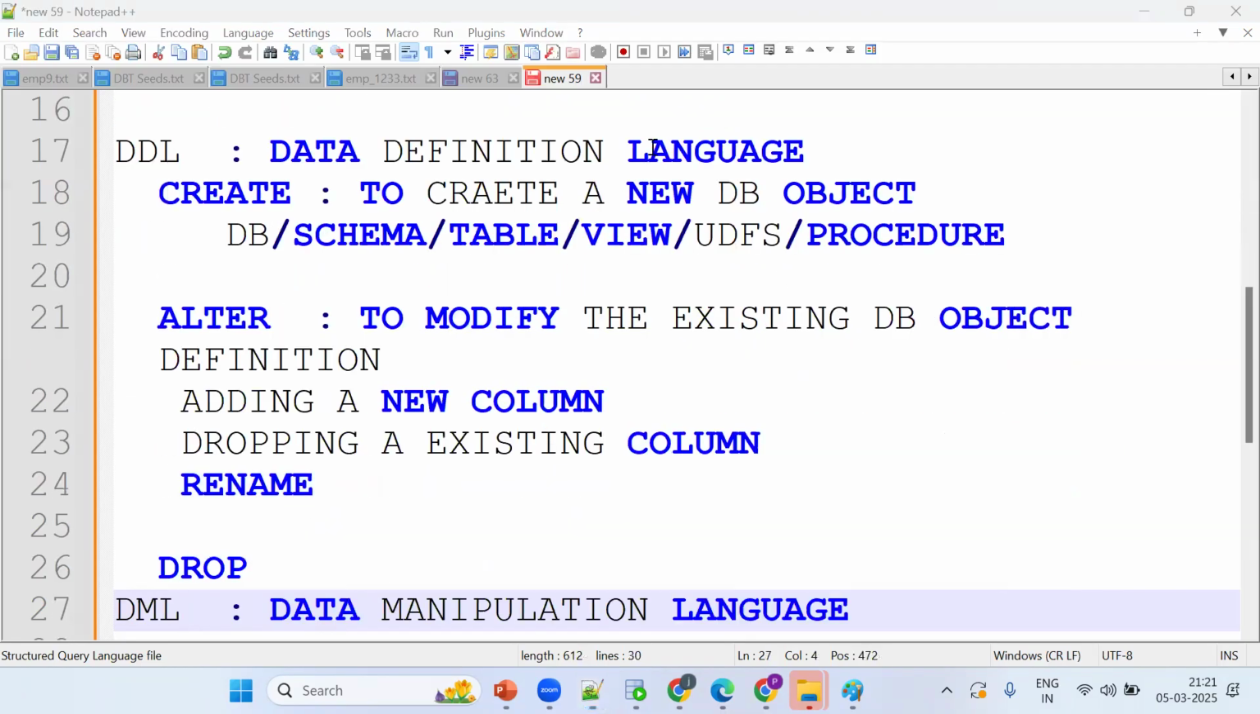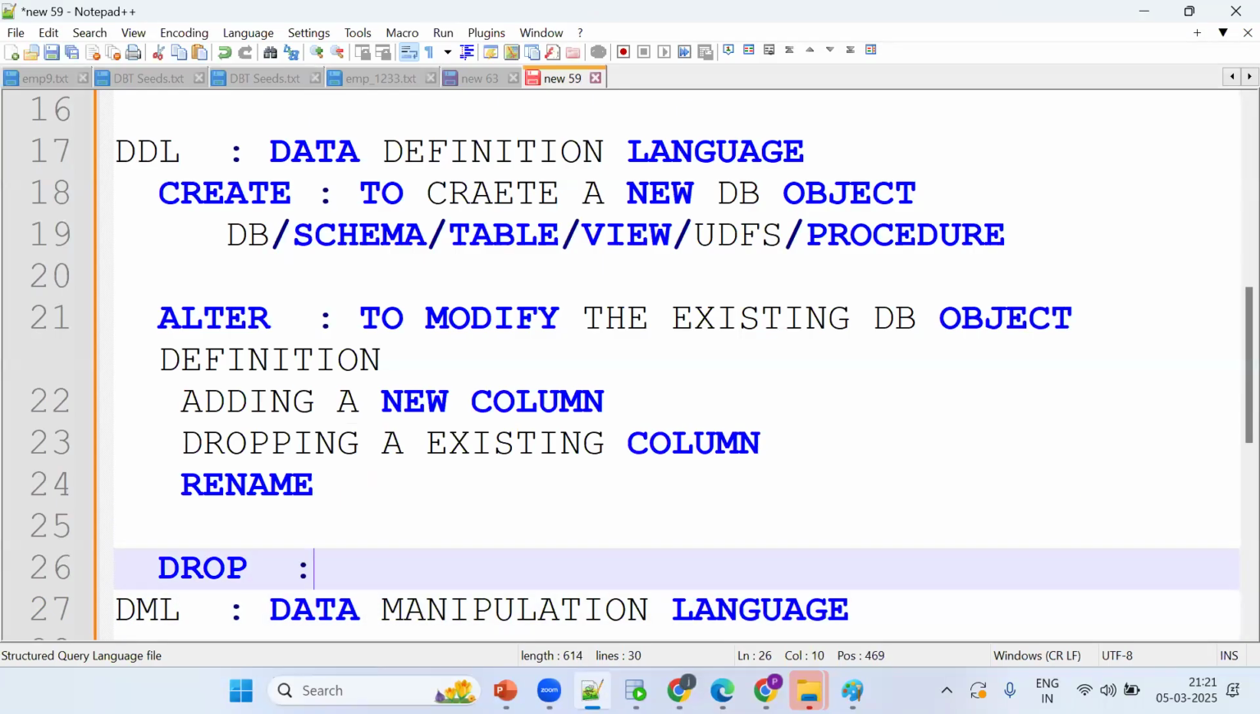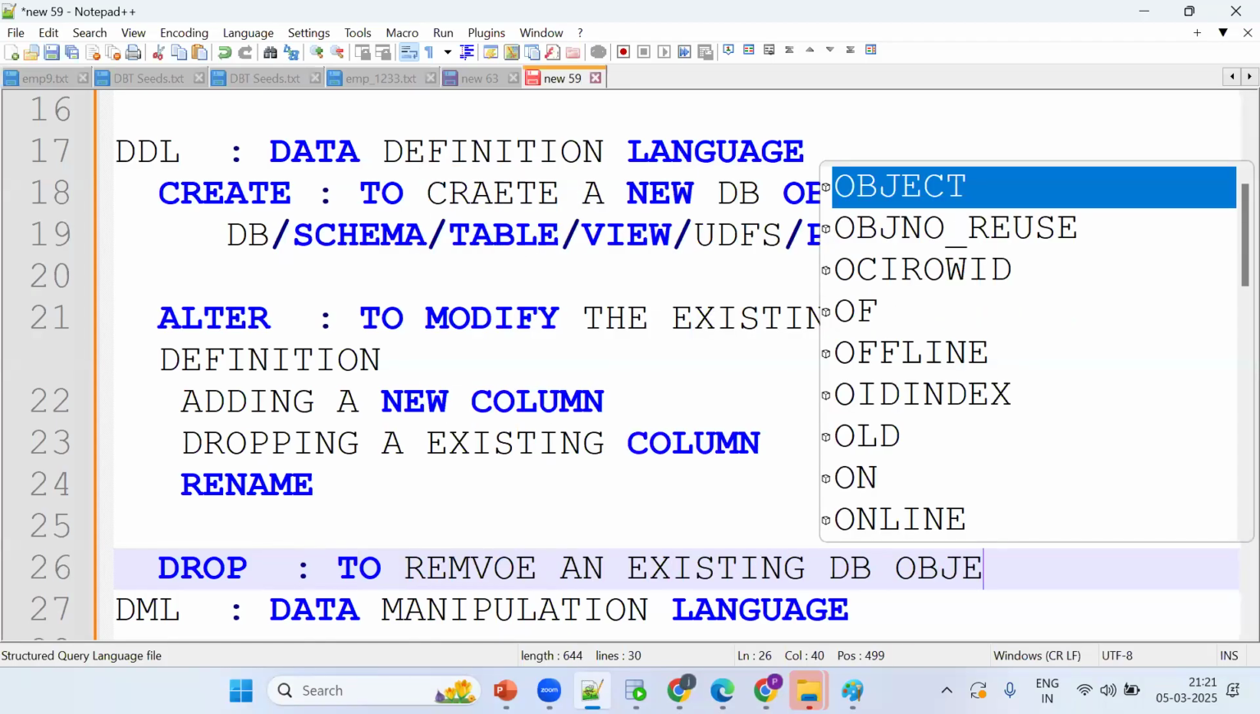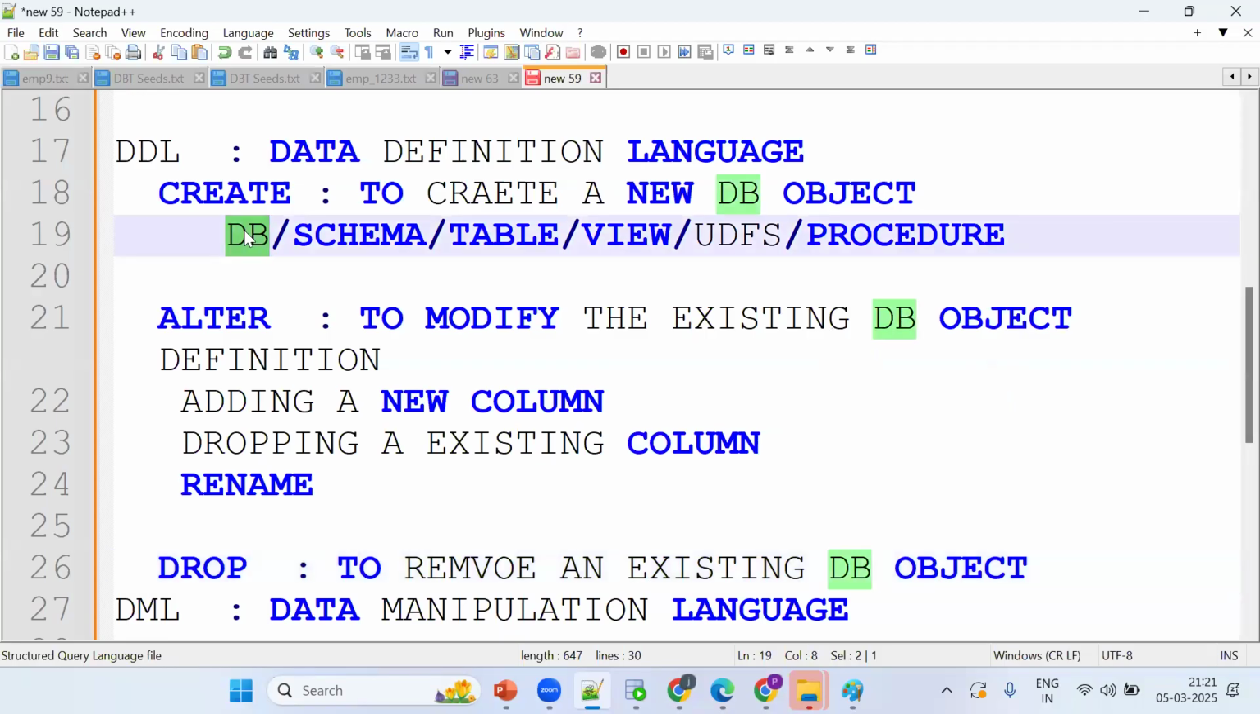What is drop? What's the purpose of drop? To remove an existing database object, not columns. Column changes go under alter. Same as create, we can drop the database, drop the schema, drop the table, drop the view.